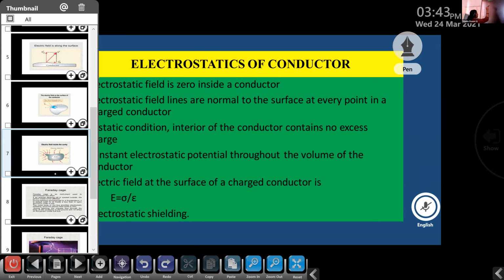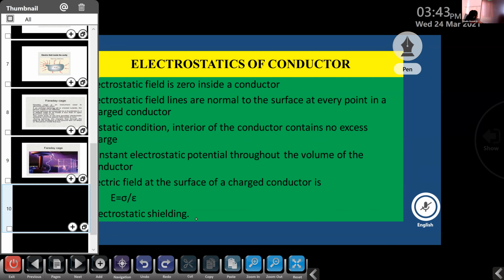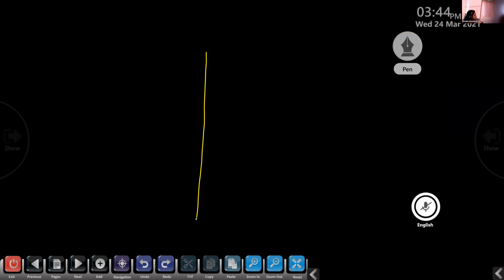For that, we consider another plane sheet. And suppose here we are considering an electric field line which is directed towards a particular direction. It is not perpendicular. For example, if this is the direction of the electric field E, it is inclined to this plane sheet at an angle theta.